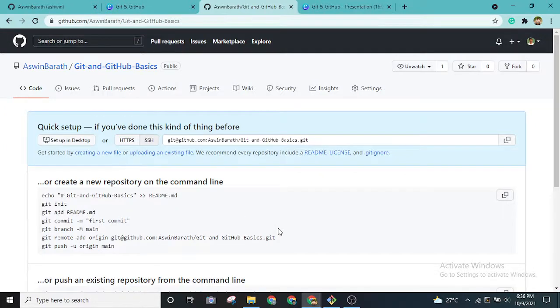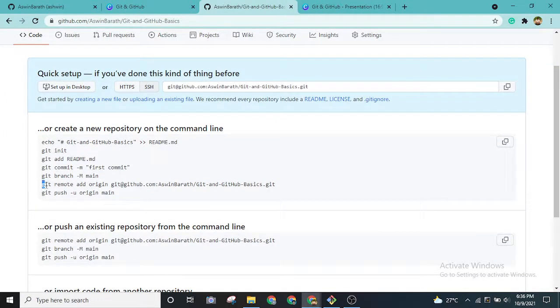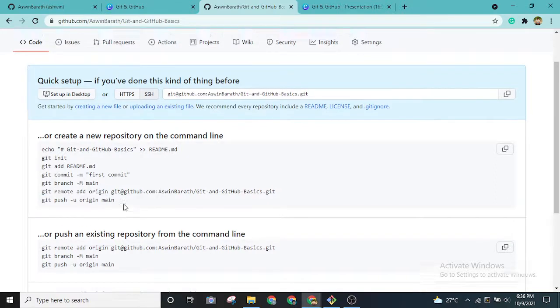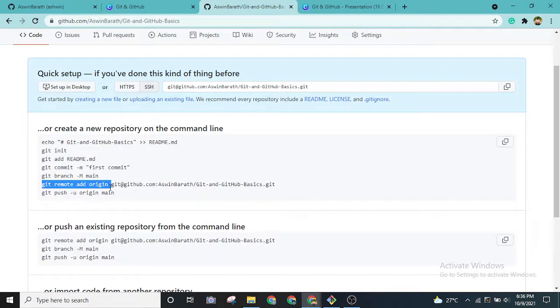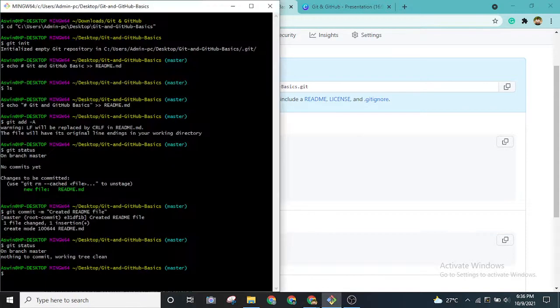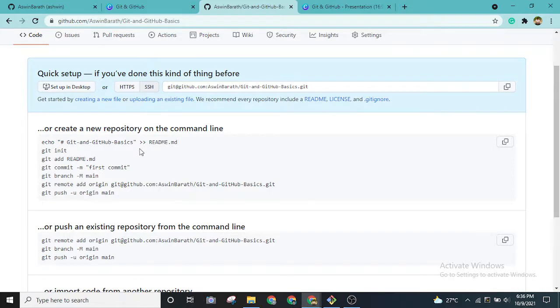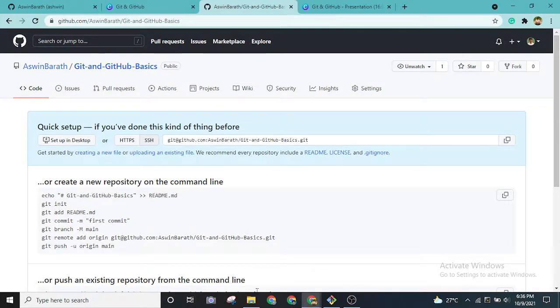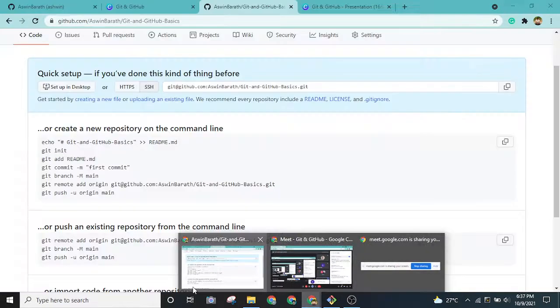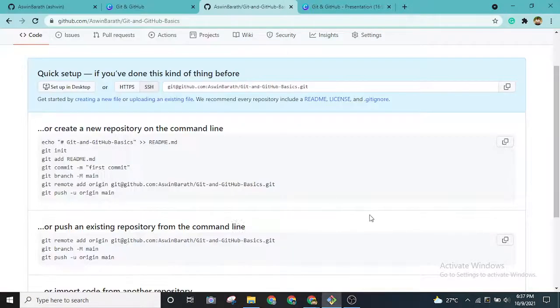In order to connect this, we have to use the git remote command. Git remote add origin basically does this. Currently this local repository is standalone; it is not connected to the internet right now. In order to connect to the particular repository that I've created on GitHub to host this project, you can use the command git remote add origin, and we'll be using the URL given by the GitHub repository to connect both.